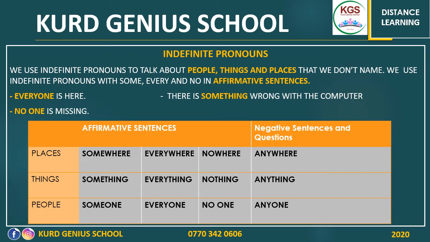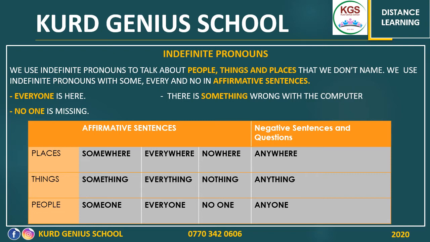Why? Because the meaning itself indicates positiveness, or rather, these pronouns, when we say nowhere, nothing, and no one, indicate negation themselves.